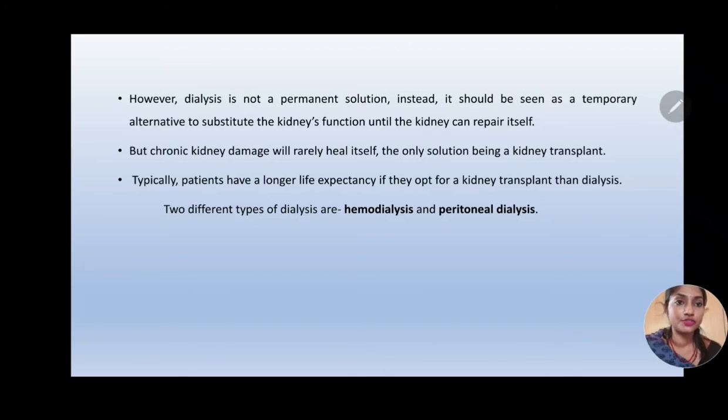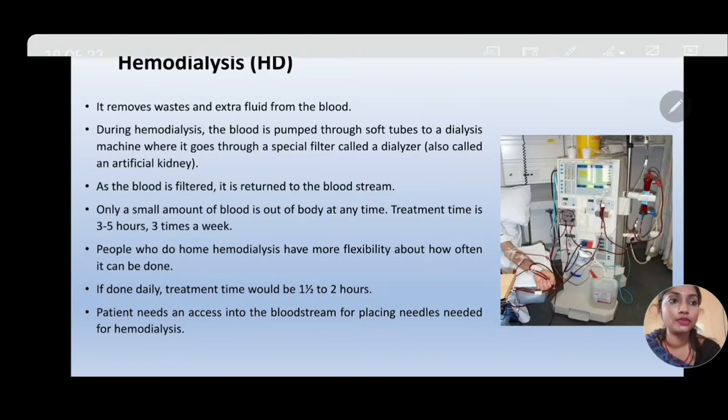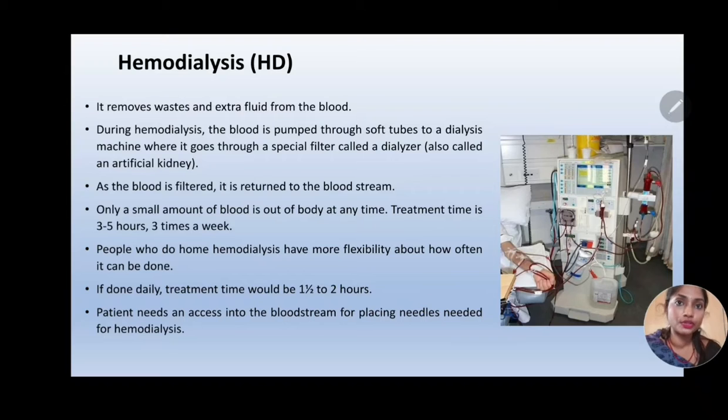There are two different types of dialysis, hemodialysis and peritoneal dialysis. Let us learn now about hemodialysis. Hemodialysis also removes waste and extra fluid from the blood. During hemodialysis, the blood is pumped through soft tubes to a dialysis machine, where it goes through a special filter called a dialyzer. This dialyzer is what is known as the artificial kidney. As the blood is filtered, it is returned back into the original bloodstream.